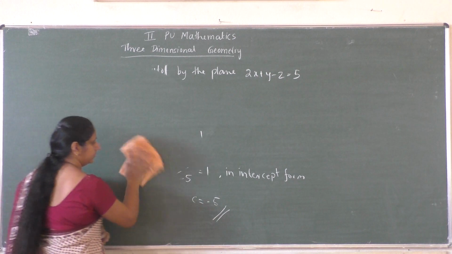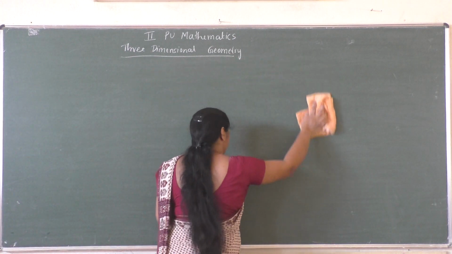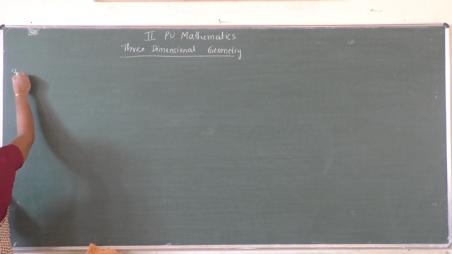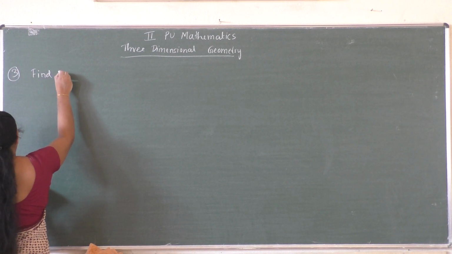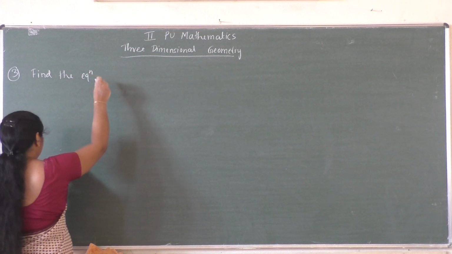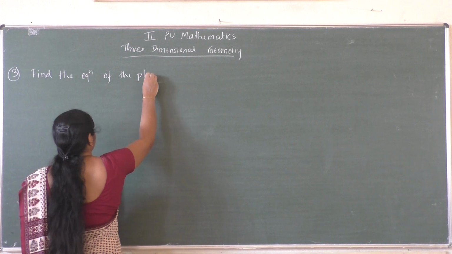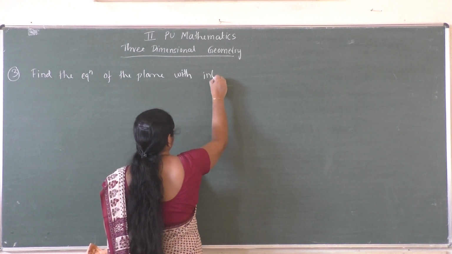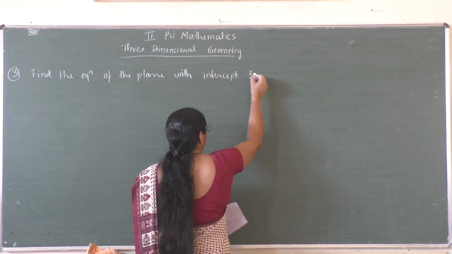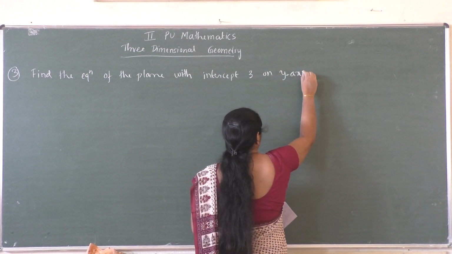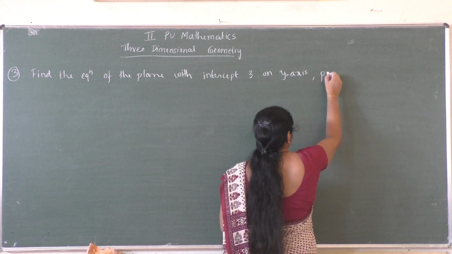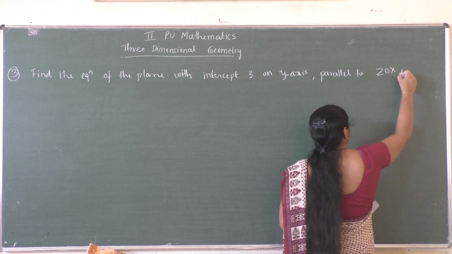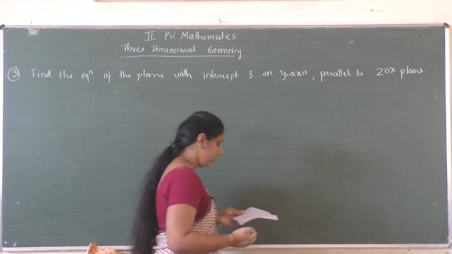Next question. Find the equation of the plane with the intercept 3 on the y-axis, parallel to the ZOX plane.